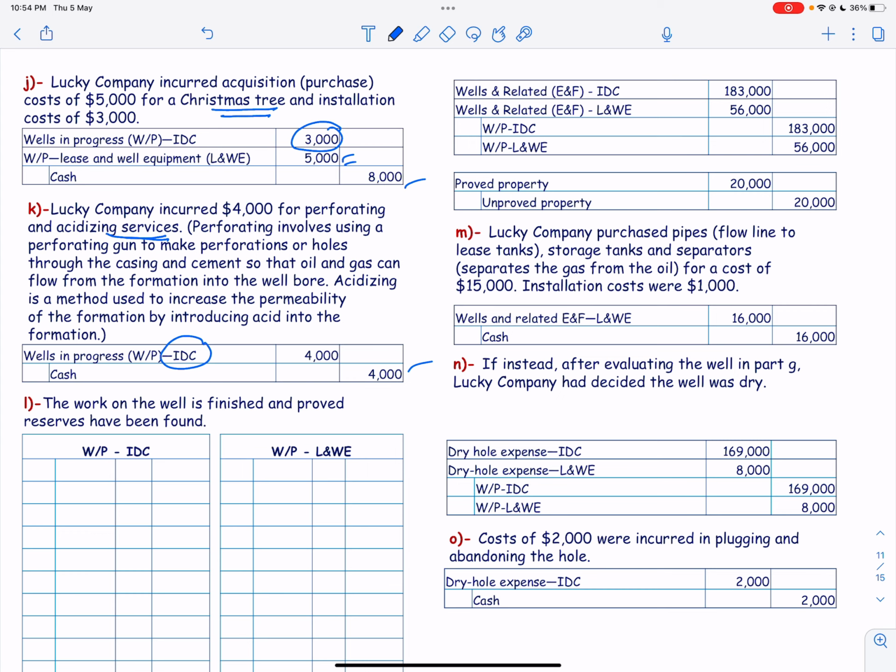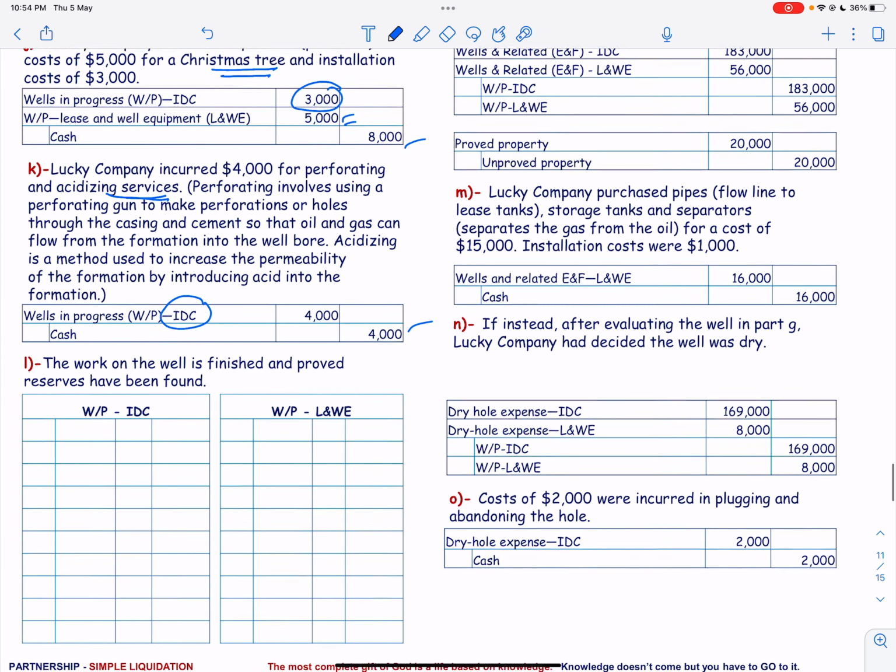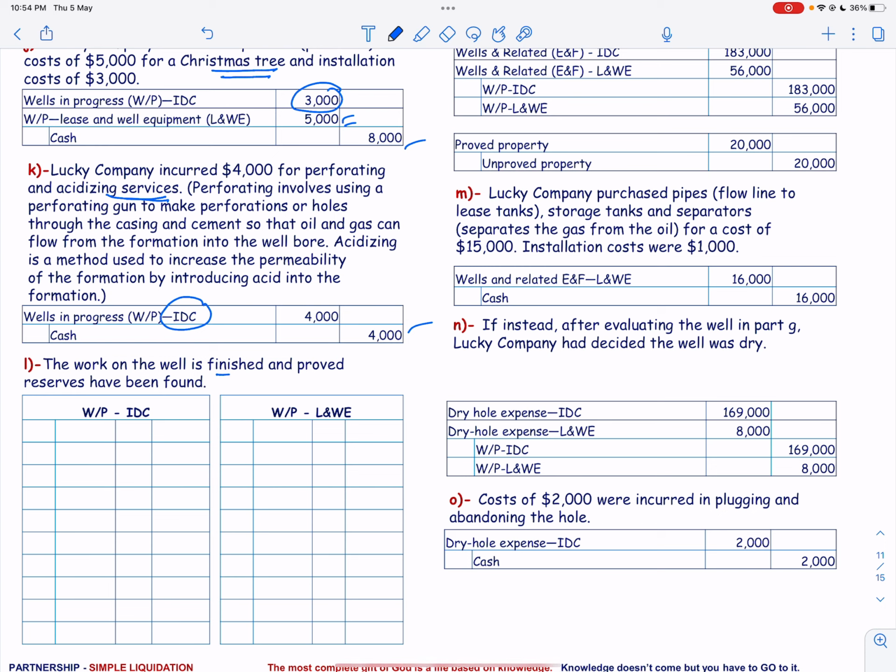Now here comes the important part. The work on the well is finished and proved reserves have been found. So if that is the case, then we have to make two entries. One to transfer the cost of the well from an unfinished goods account to a finished goods account, and one to reclassify the lease as proved reserves.